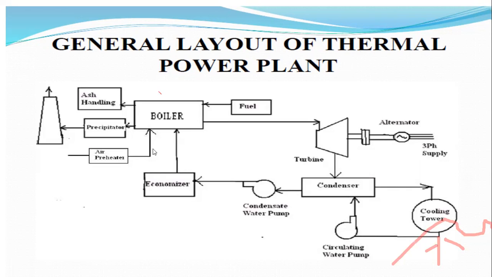This is the basic layout of a thermal power plant in the case of generating stations. In this case we are using coal as the primary fuel. By burning the coal we produce heat energy. By using that heat energy the water is converted into steam energy. Then by using the turbine, that steam energy is converted into mechanical energy. Then again that mechanical energy is converted